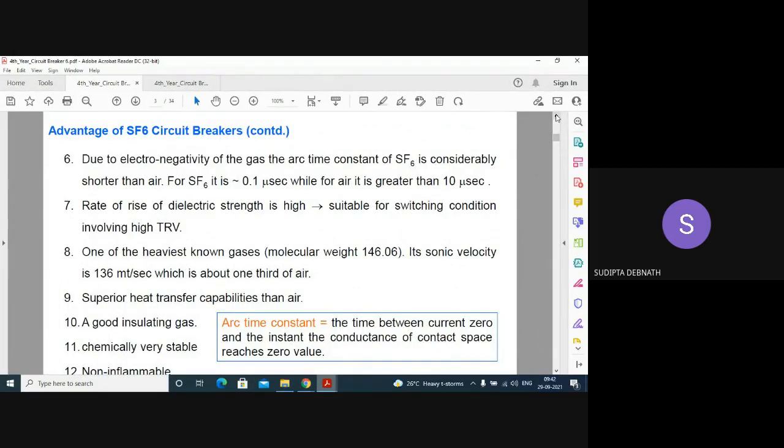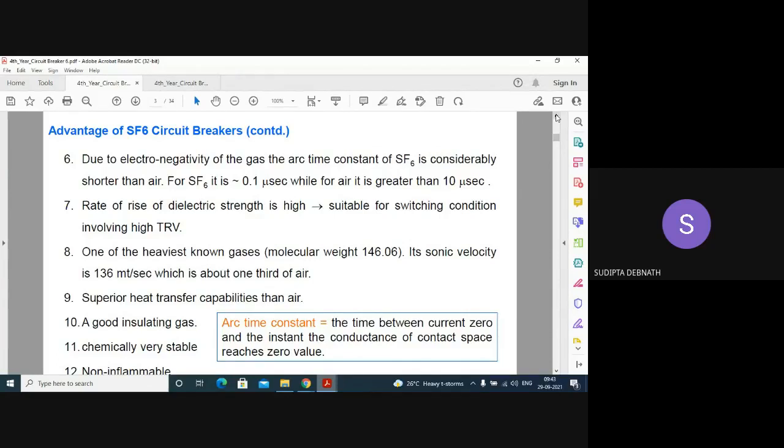The arc time constant of SF6 is considerably shorter. Arc time constant is the time between the current zero and when the dielectric medium has fully developed, that means conductance reaches the zero value. For SF6, the time taken is only 0.1 microsecond, while for air it is greater than 10 microseconds. Now, it is just a comparison. From the comparative assessment only you will be able to understand the advantages.